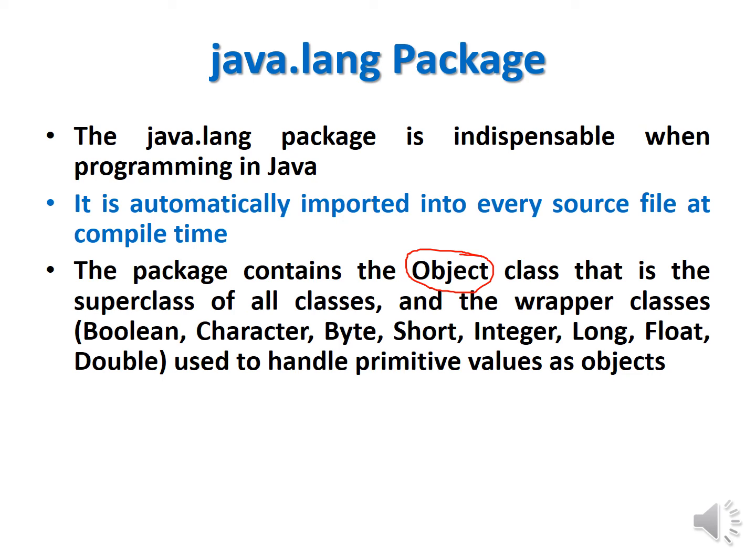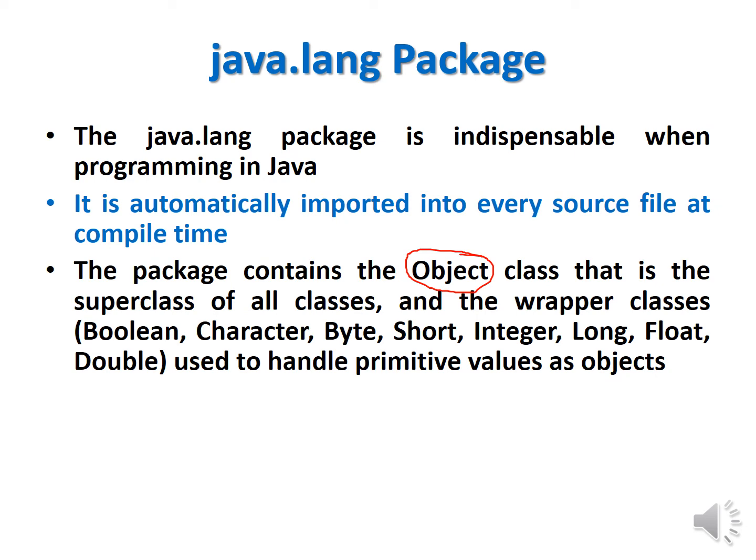So the java.lang package contains the Object class, that is the super class of all classes, and the wrapper classes. So what is a wrapper class? Now you have 8 primitive data types: byte, short, int, long, float, double, char, boolean.